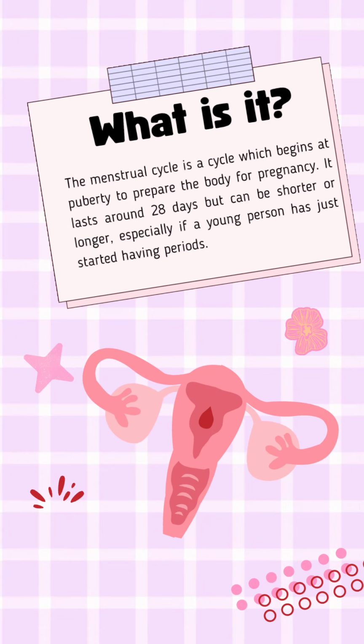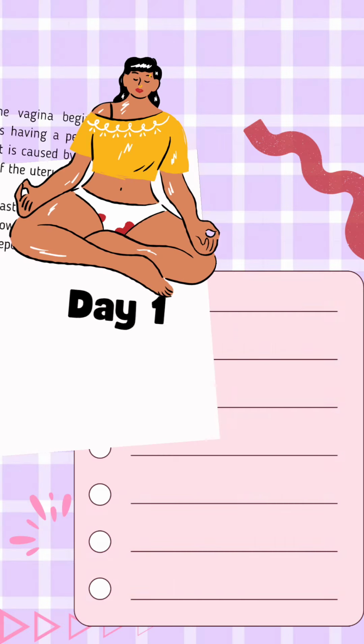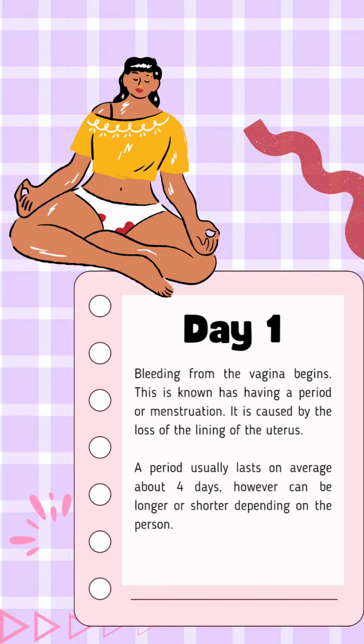What is it? The menstrual cycle is a cycle which begins at puberty to prepare the body for pregnancy. It lasts around 28 days but can be shorter or longer, especially if a young person is just starting having periods. Day 1. Bleeding from the vagina begins. This is known as having a period or menstruation.